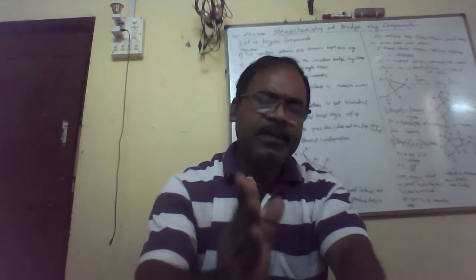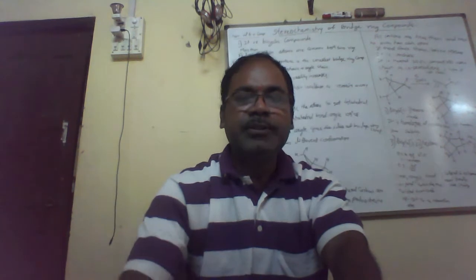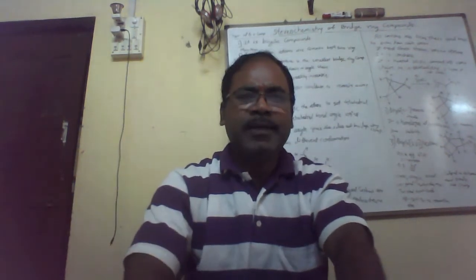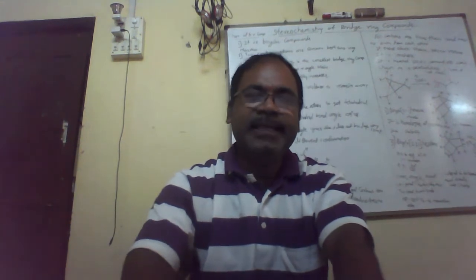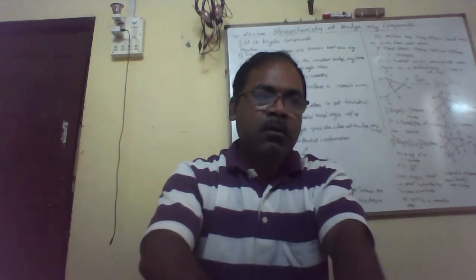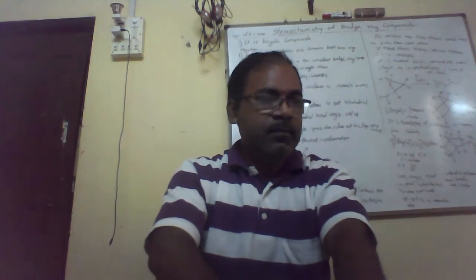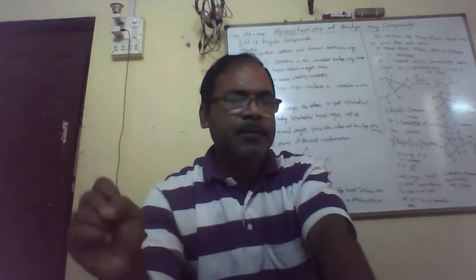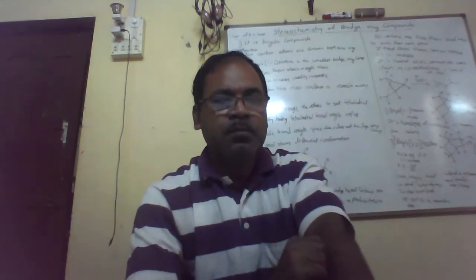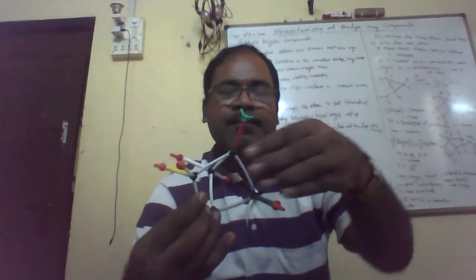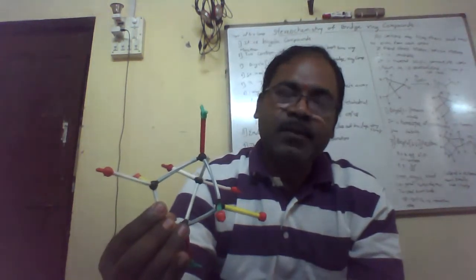So what is meant by a bridging compound? Bridging compounds are compounds in which more than two carbon atoms are common between two rings. Basically it is a bicyclic compound, and the bicyclic compound in which more than two carbon atoms are common between two rings is known as a bridged compound. Now observe the structure of the smallest bridging compound.